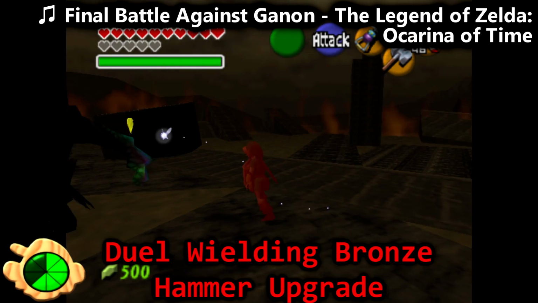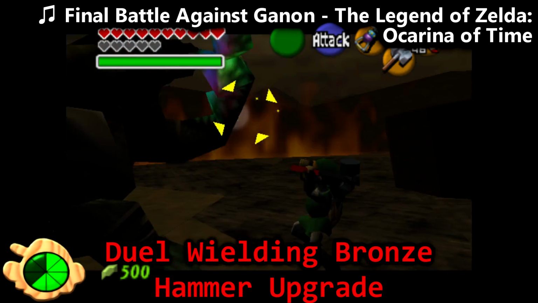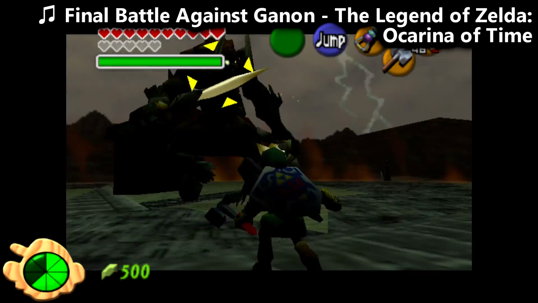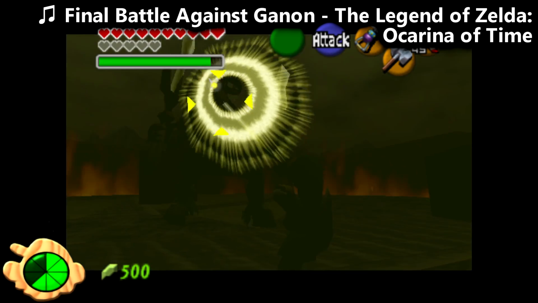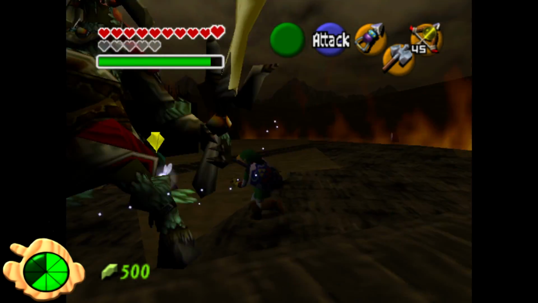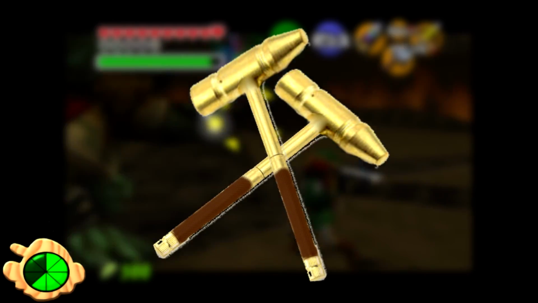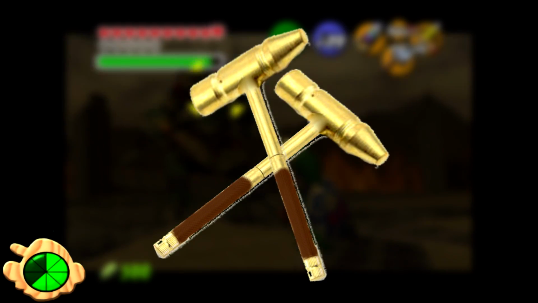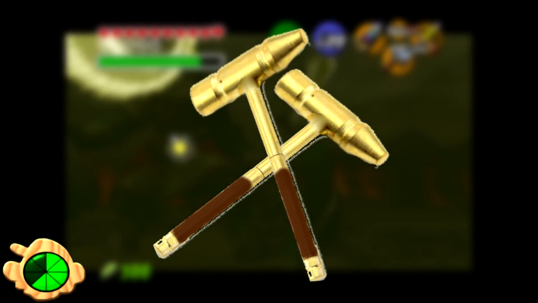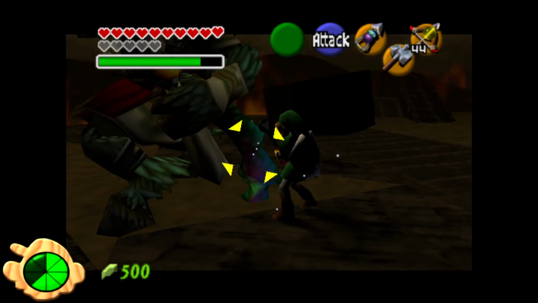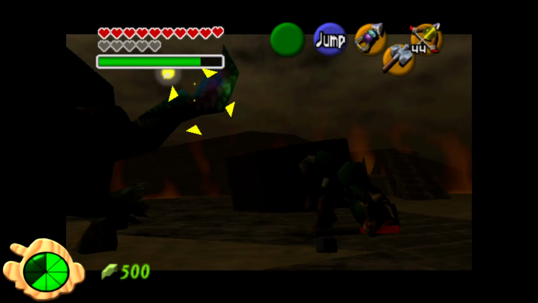Dual-wielding bronze hammer upgrade. Little is known about this item, but from what I was able to find out, you would find these hammers in a grotto under a rock in the Lost Woods, and they would replace your Megaton hammer. Link would then dual-wield these epic things and swing them to deal devastating amounts of damage. But once again, not much is known, and honestly, we can't be too sure.